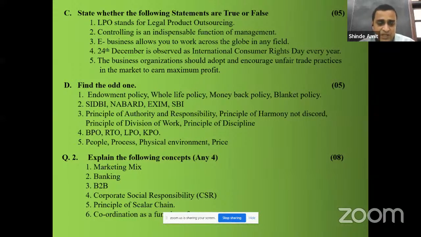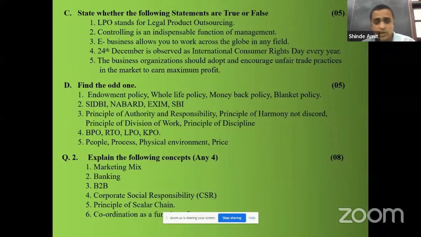Now be selective in writing the answer for the concepts. Marketing mix. So here you have to write what is marketing mix, meaning of marketing mix, and write the 7 P's of marketing mix, and explain each P in 1 line.